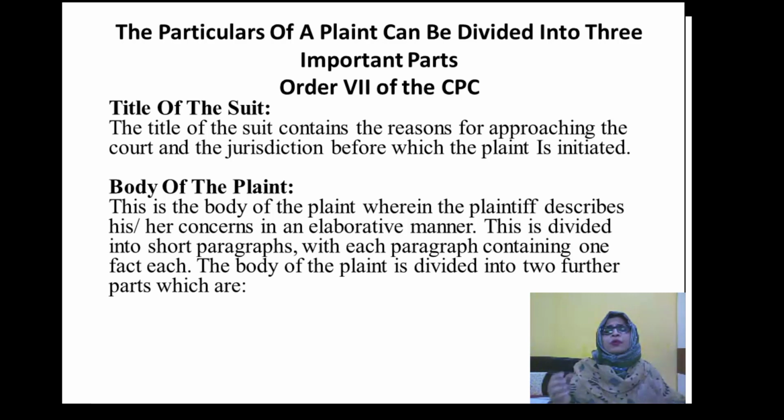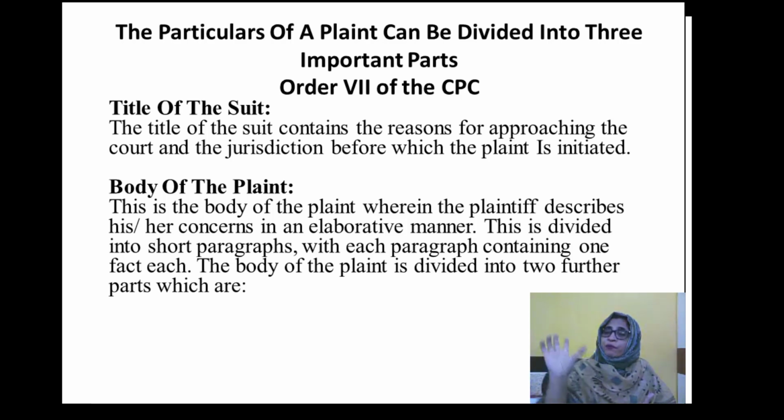Now we will briefly discuss the various types of jurisdiction. Subject matter jurisdiction: suppose it is family related, then whatever the cause of action related to the family matter, we should go only to the family courts.